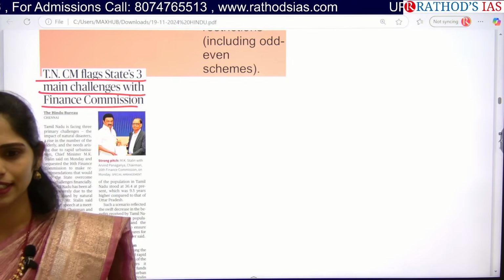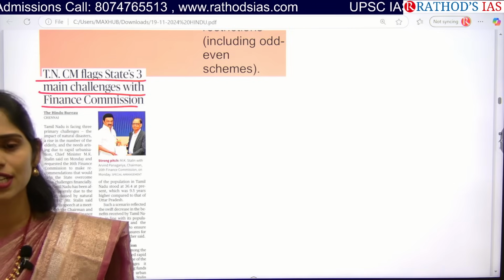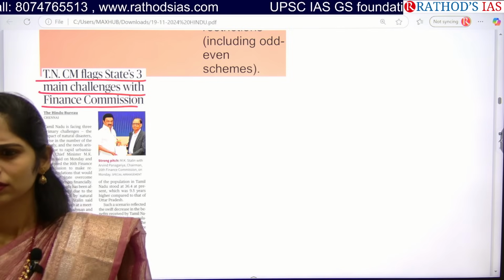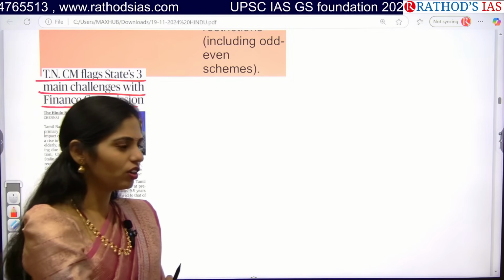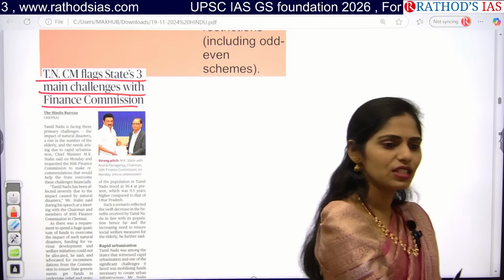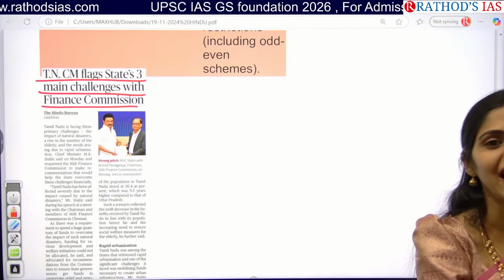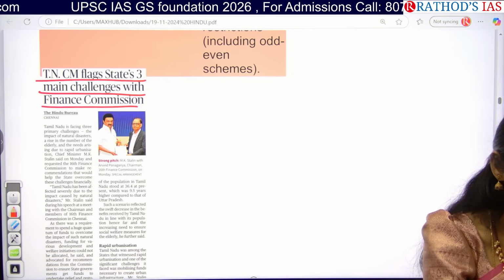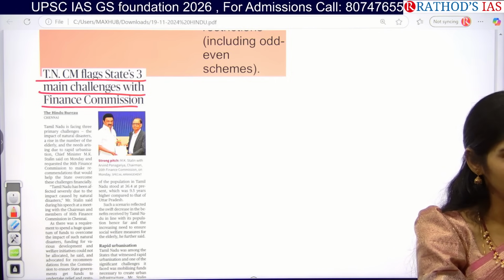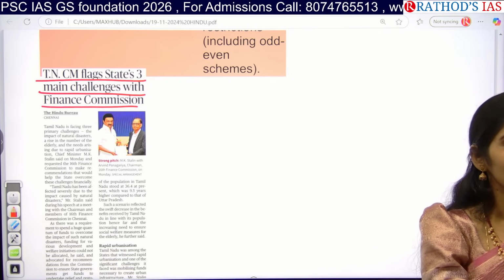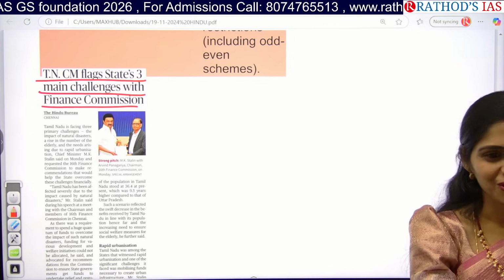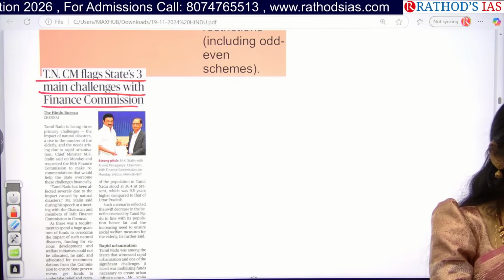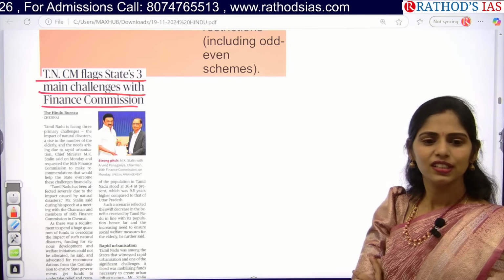Tamil Nadu is a southern state. Okay, tell me what are the problems of southern states commonly? Okay, less amount of tax devolution under this Finance Commission. Okay, why less amount of tax devolution from this Finance Commission? What is the criteria? Yes, population is less. Okay. Oh, no, there is no language-based discrimination here. Next. Population, forest cover. Okay.